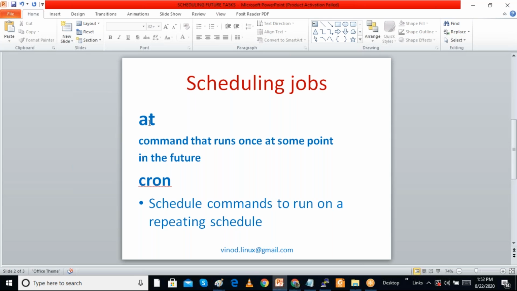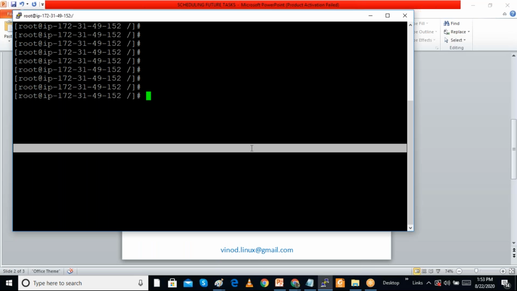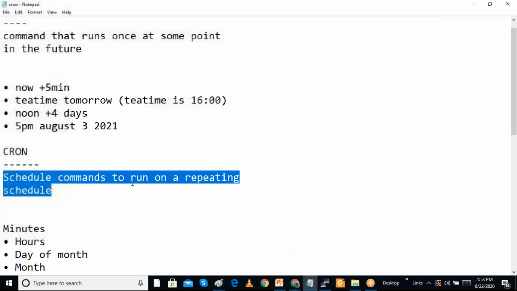So we have the AT command. We use the AT command to run something at some point of time in the future. Today I want to run this command, or tomorrow I can run this command, so it is only one time. It is not repeated for a particular day or time. Cron means we want to run in a repeated schedule, like taking a backup every day at 4 a.m. in the morning. This type of repeated task we can do through the cron command. We are going to see both AT and cron.